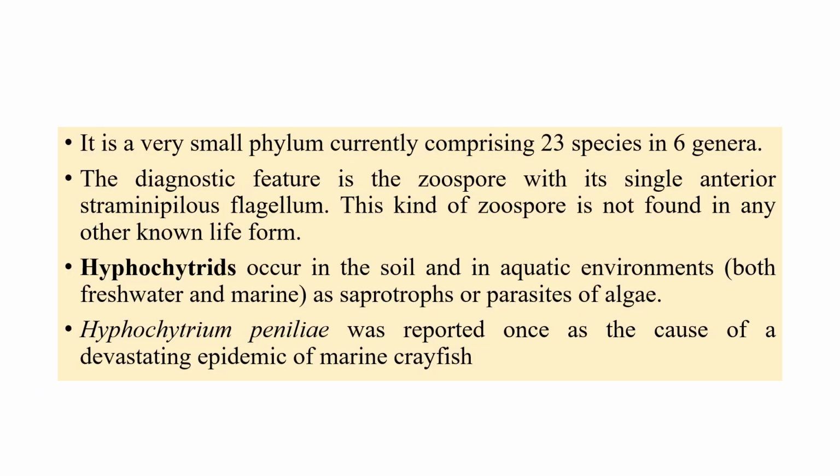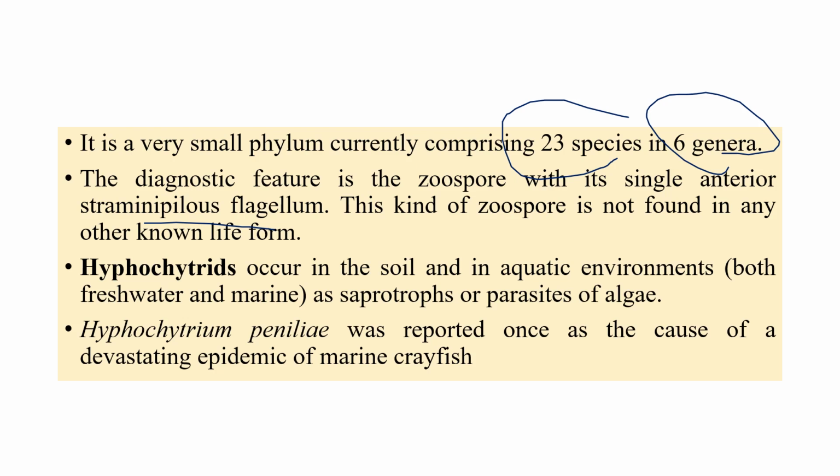This Hyphochytriomycota is a very small phylum which comprises very few fungi. I'm just going to discuss some common features and important points. This phylum comprises 6 genera and 23 species of fungi. That's why it's a very small phylum. The diagnostic feature is the production of straminipilous flagella in the zoospores. This kind of flagella or zoospore cannot be observed in any other life forms or any other fungi.